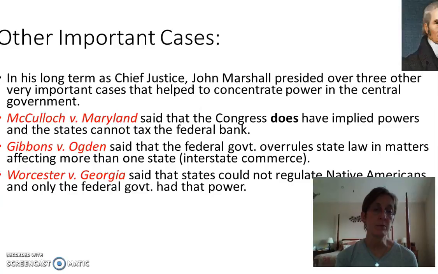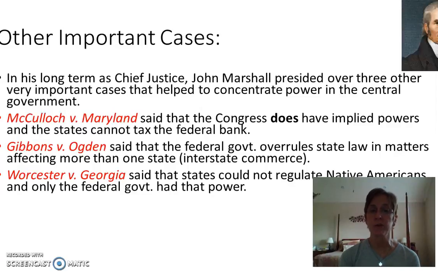And the last and one of the most important ones that we're going to talk about is Worcester versus Georgia. This has to do with Native Americans, and you're going to see it with this one. The Supreme Court goes ahead and rules and says that states cannot regulate Native Americans and what we do about them, but only the federal government has that power. And you're going to see that when it comes down to it, when Andrew Jackson is president, he doesn't pay one bit of attention to this. He just goes on his merry way and does whatever he wants. And again, no one stops him.